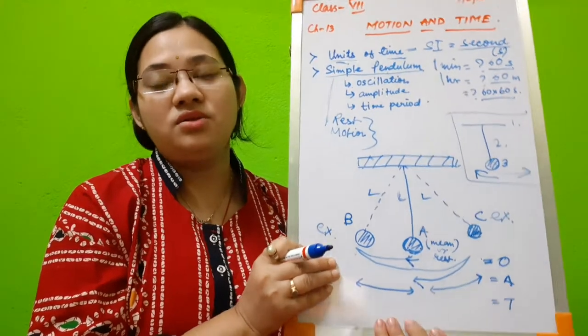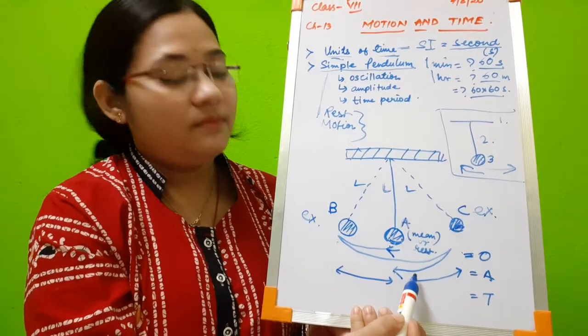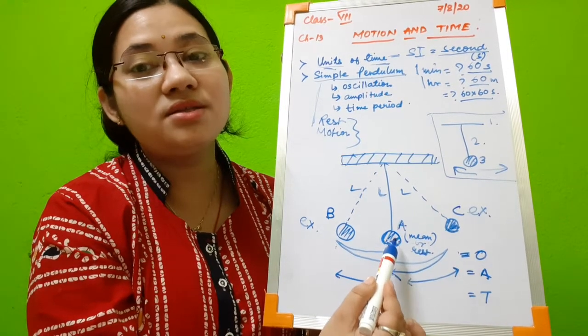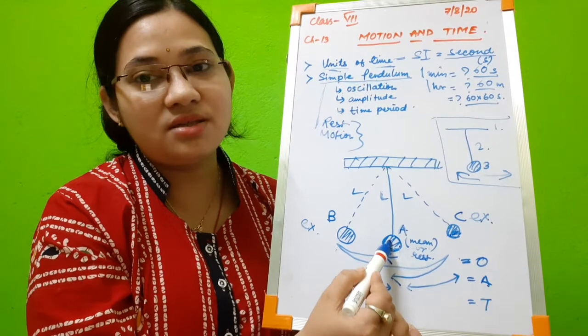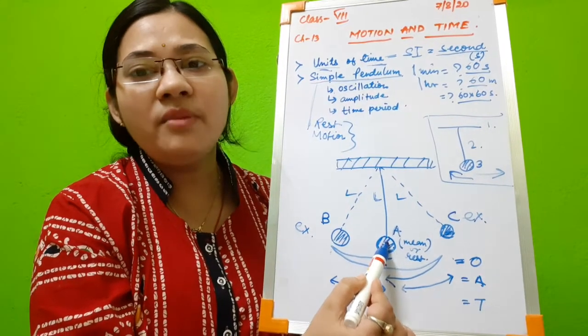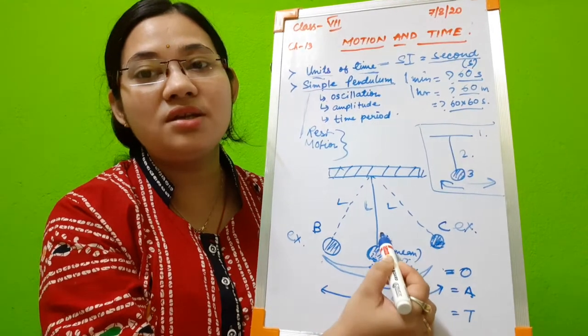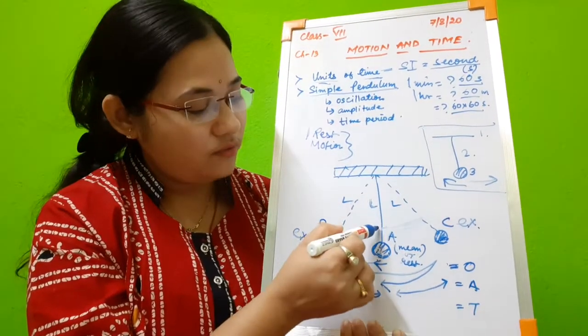Now let us see what is amplitude. Amplitude is the maximum distance covered by the metallic bob from its mean position. If this is the mean position at rest, the original position, how much maximum displacement can it move from here? This is the displacement from here to here, and also from here to here.